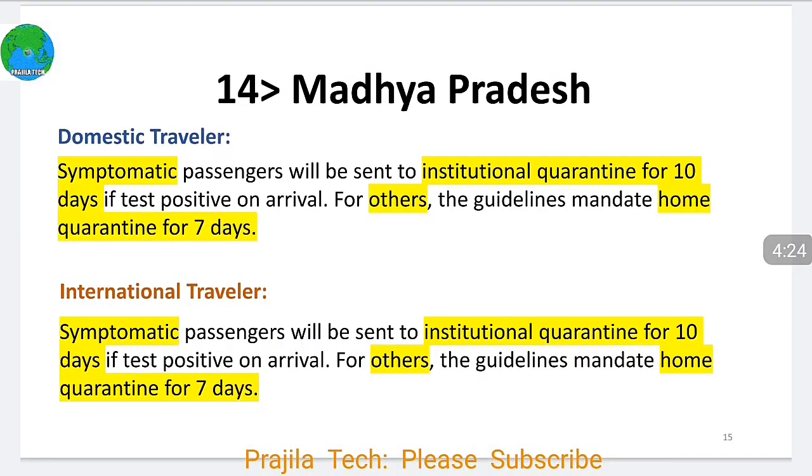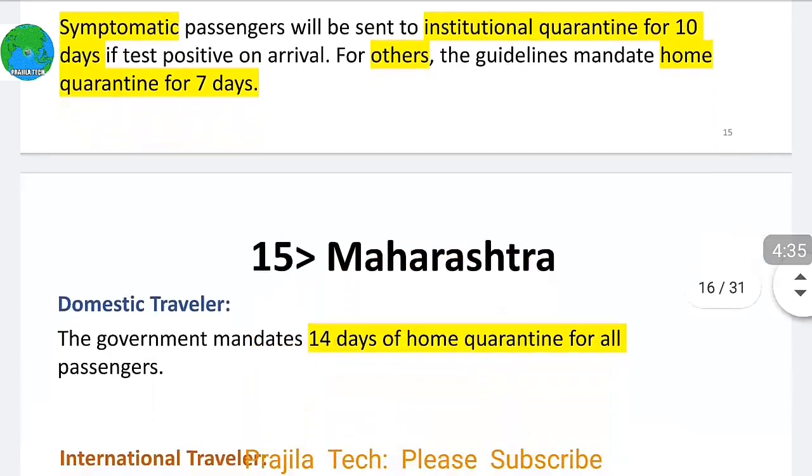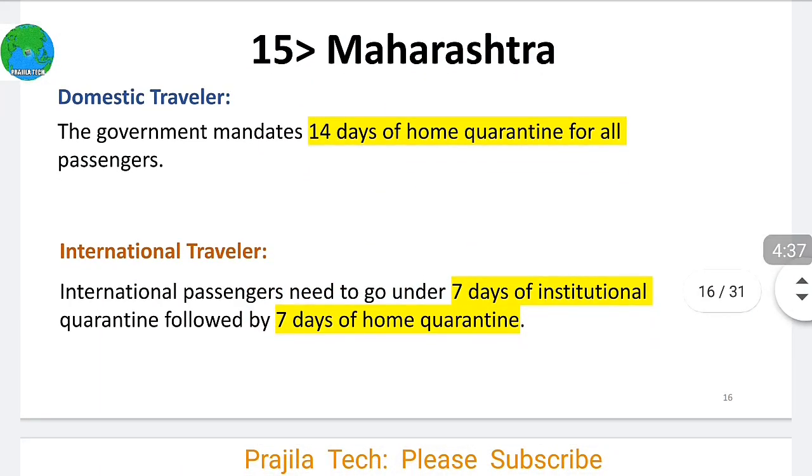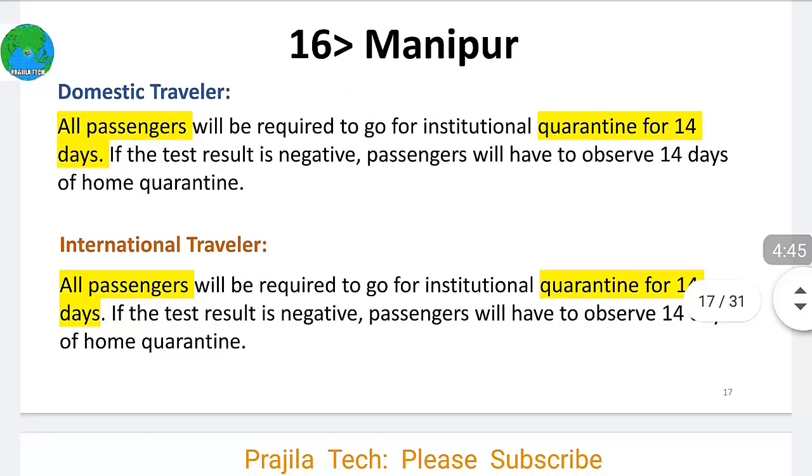Madhya Pradesh, symptomatic is going to institutional quarantine for 10 days. For others, home quarantine for 7 days. This is same for domestic as well as international. In Maharashtra, 14 days of home quarantine for domestic traveler, 7 days institutional and 7 days home quarantine for international traveler. In Manipur, all passengers 14 days of institutional quarantine, irrespective you are domestic or international.